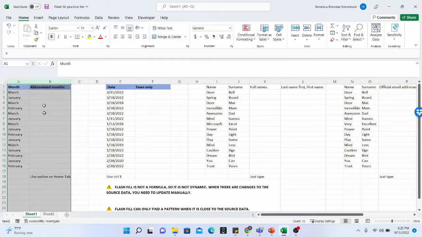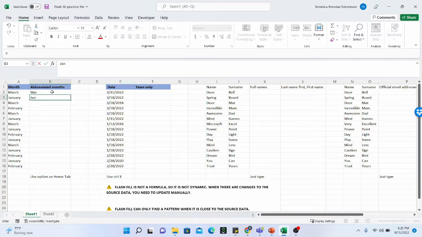Right here in the first part, we have months, data for months of the year. In most cases, you just need the abbreviation of the month, by which I mean the first three letters of the month. This can be done using flash fill very easily, instead of typing all the months of the year one after the other